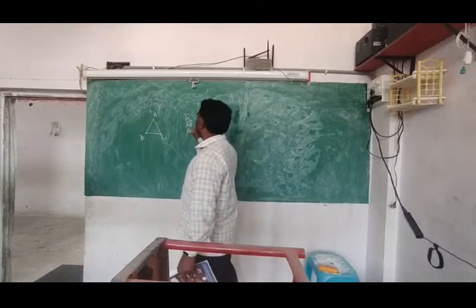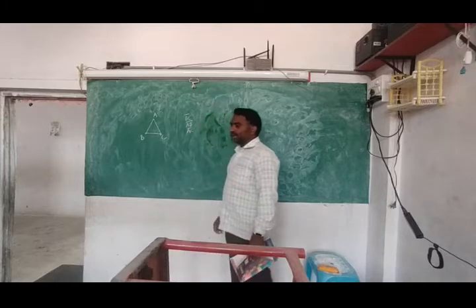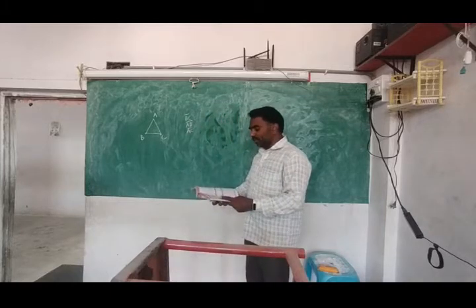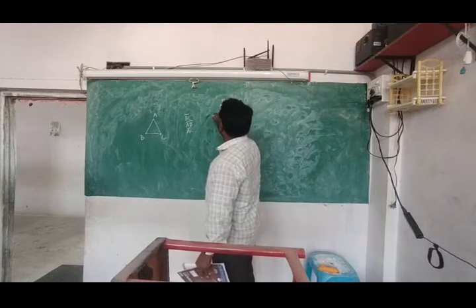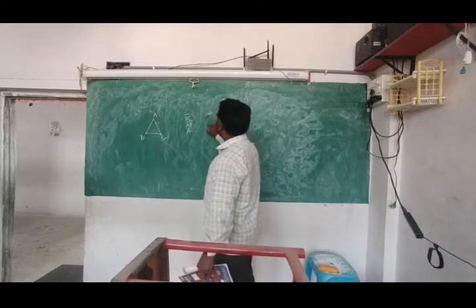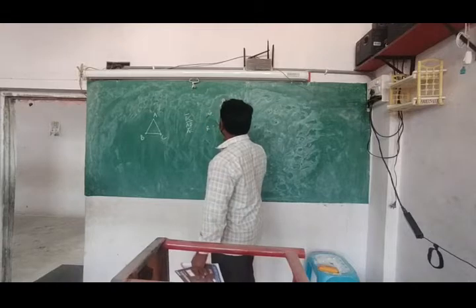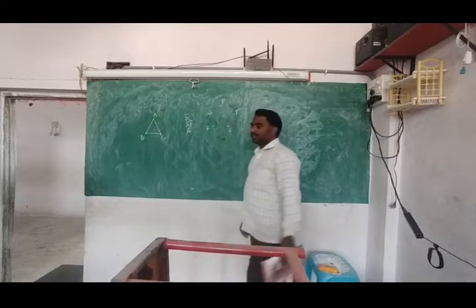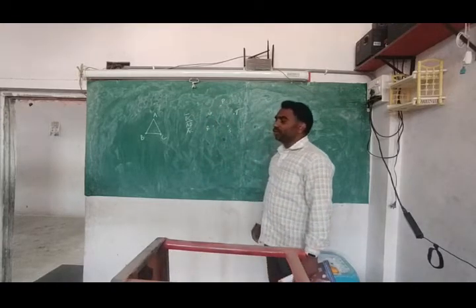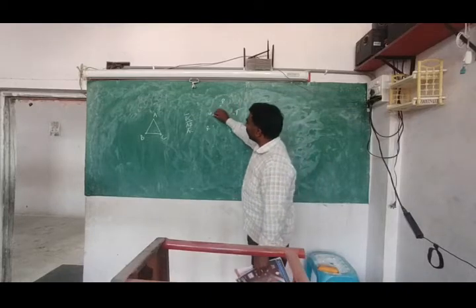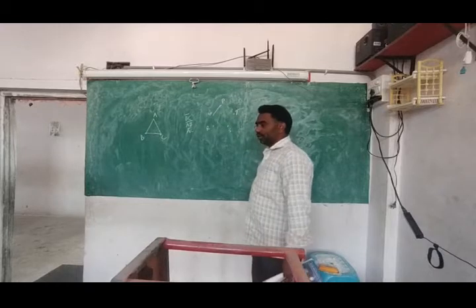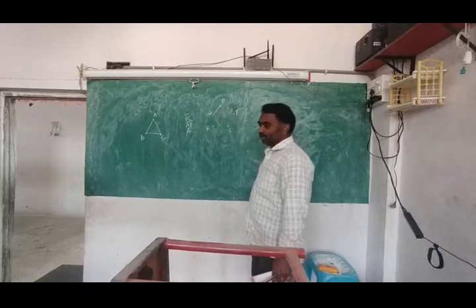AC line segment. So you can write like that. Second, you see there are 5 points here: P, Q, R, S, T. So here also you can make the line segments. How do you make the line segments? You see, this is one line segment. You can name it as PQ line segment.